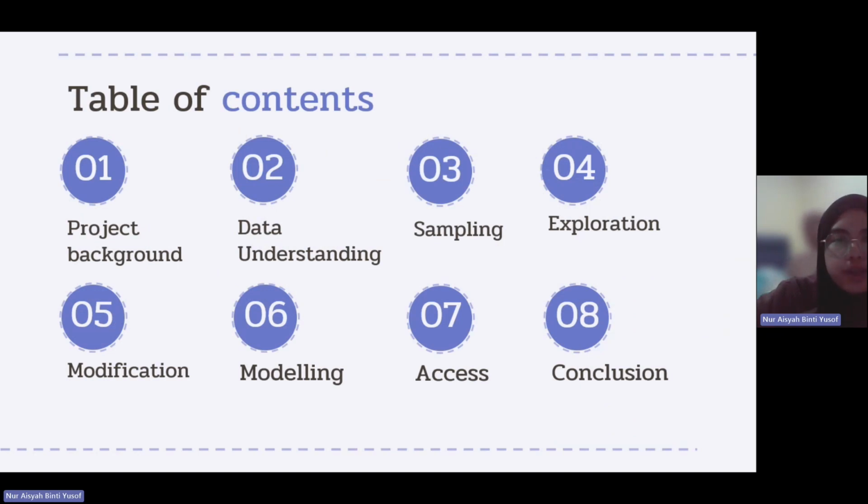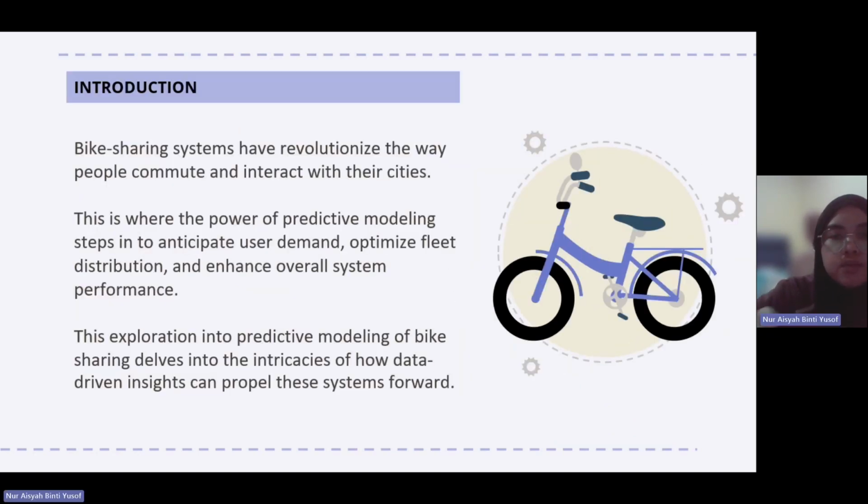Here is the table of contents. Bike sharing systems have revolutionized the way people commute and interact with their cities. Predictive modeling steps in to anticipate user demand, optimize fleet distribution, and enhance system performance. This exploration into predictive modeling of bike sharing delves into the intricacies of how data-driven insight can propel this system forward.